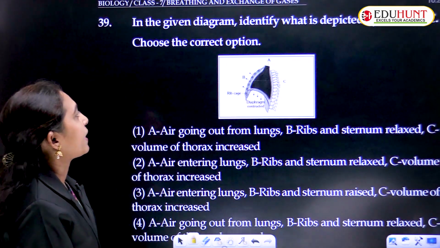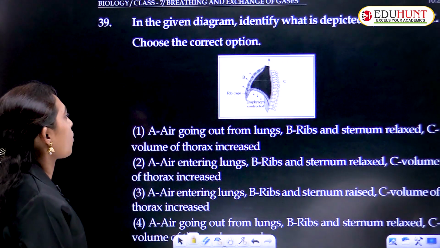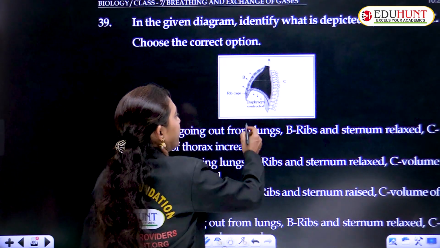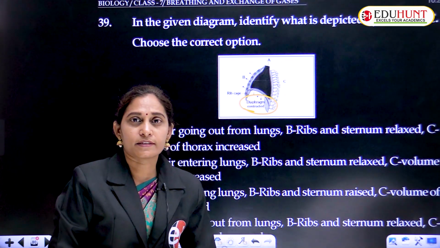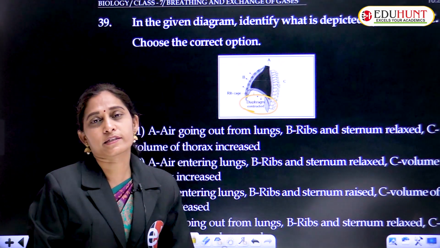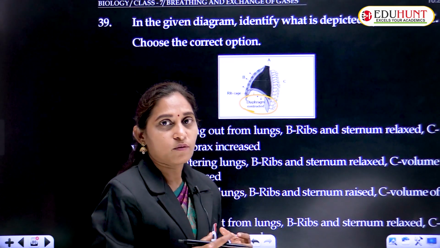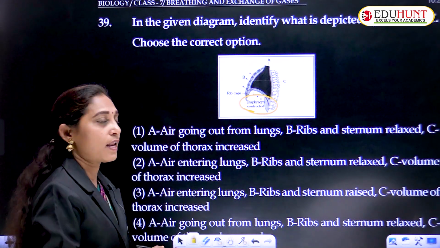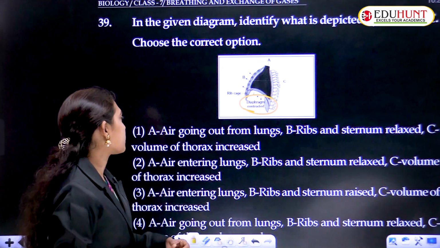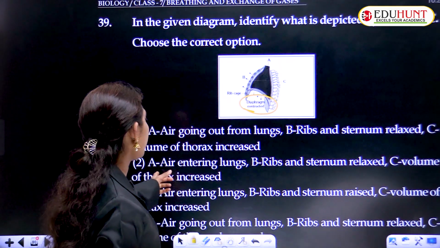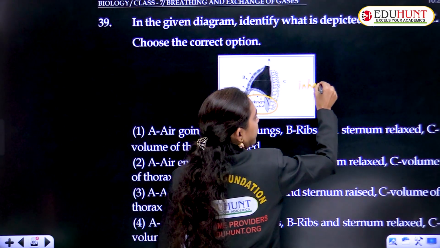In the given diagram, identify what is depicted by A, B and C. Choose the correct option. Here it is showing that the diaphragm is contracted. When the diaphragm is contracted and the intercostal muscles also contract, because of that the thoracic volume increases. As a result, the lungs expand and the air comes in. So that is the process. Let's see. Air entering the lungs, yes, inhalation is taking place.